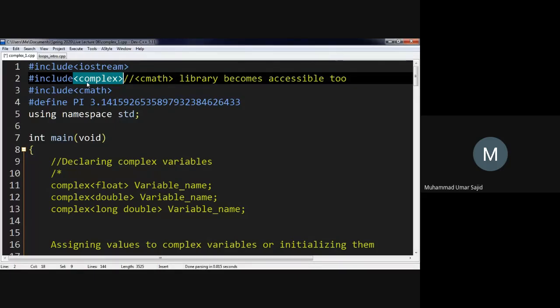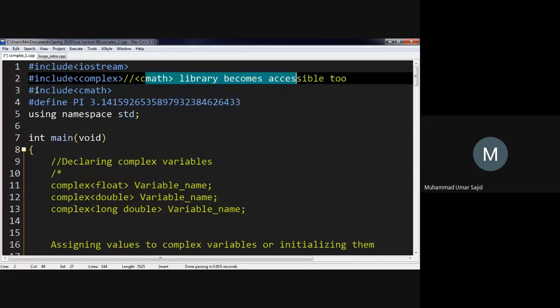Okay, so coming back to our topic, we have to include the complex header file. If you include the complex header file, the CMath library also becomes accessible because CMath functions such as sine, cos, square root, tangent, or hyperbolic sine or hyperbolic cos, they are defined for both real numbers as well as for complex numbers as well. So we have essentially CMath functions are overloaded, and depending on what their argument is, they perform differently. I'm going to demonstrate that here.